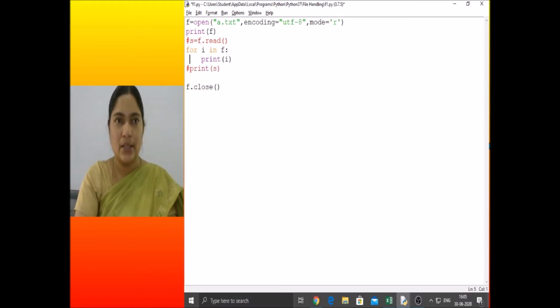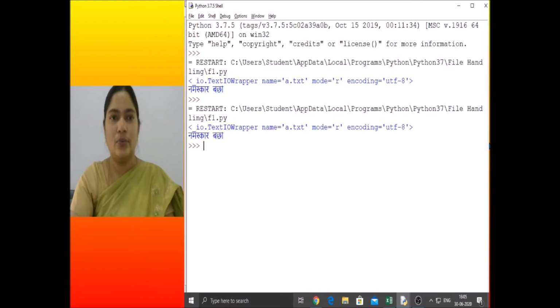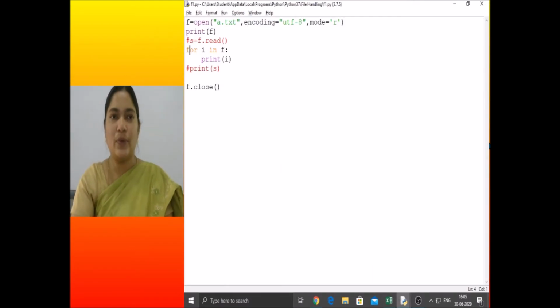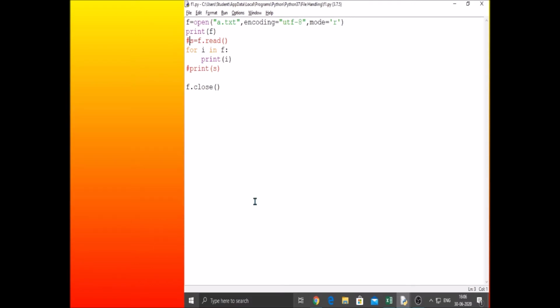Let us execute and see. So now you can see, using a for loop on the file also we can retrieve the content of the file as it is an iterable object. So we are iterating through it, or we can use the f.read function to read the entire content into a string. Right. So this much is clear.